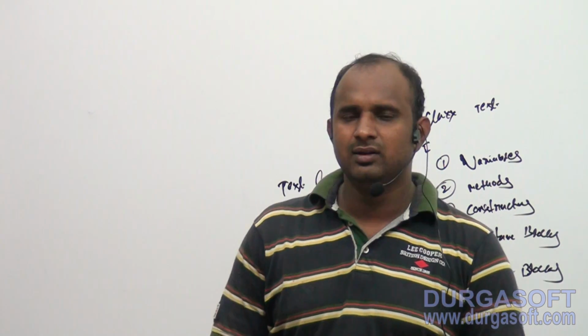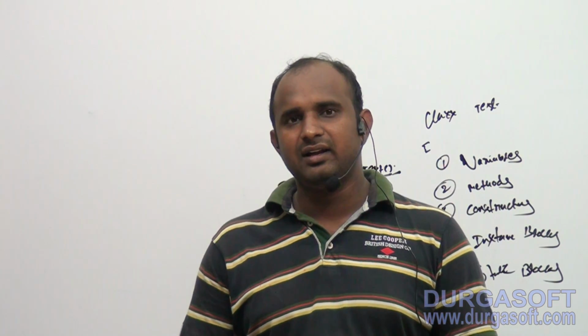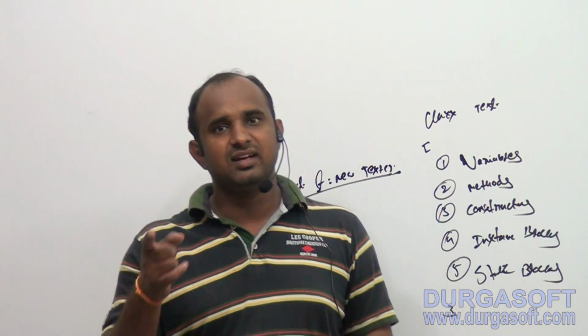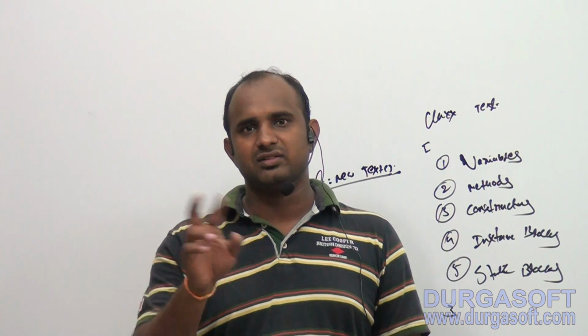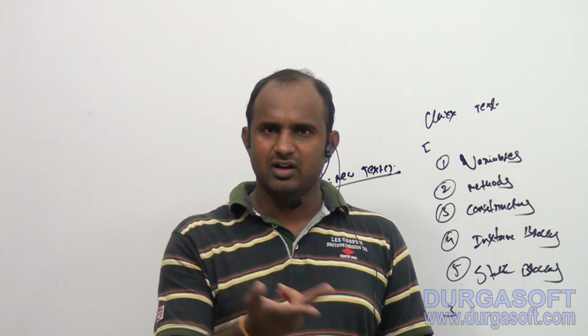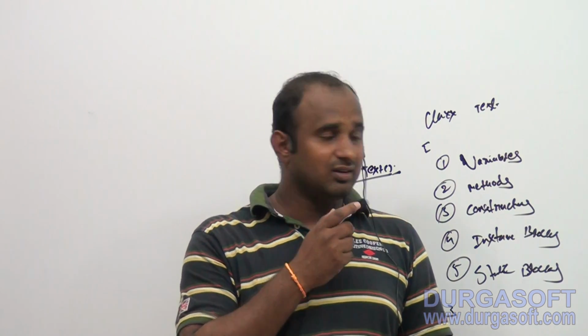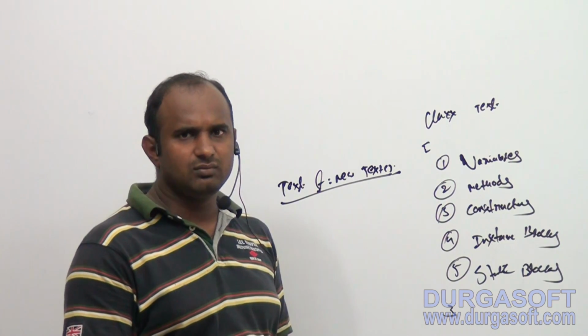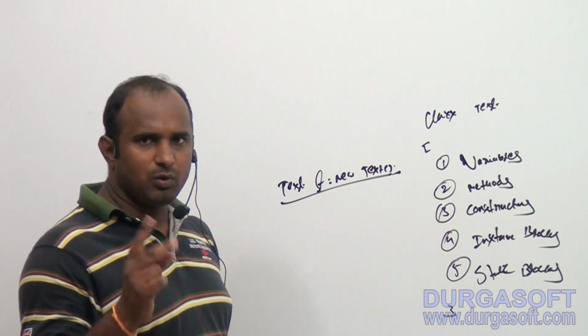The simple point here: the class is a logical entity, it contains the logics of the application, whereas an object is a physical entity, it is creating memory for class logics. If I am not creating an object, memory is not allocated. That's point number 1 regarding class versus object.